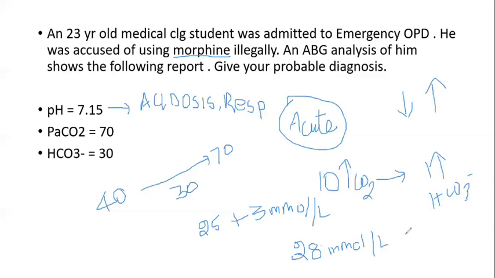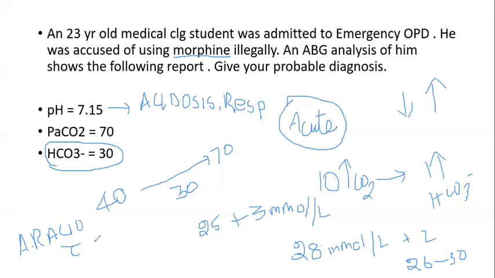If you take a range, you can add plus or minus 2, so it should be between 26 and 30. Now see the question: we are having 30. So it is a classical example of acute respiratory acidosis with compensation.